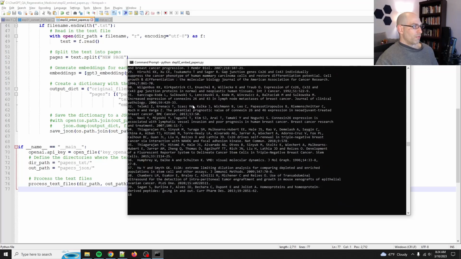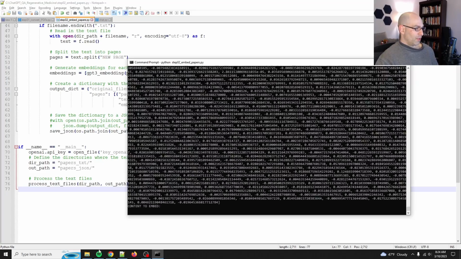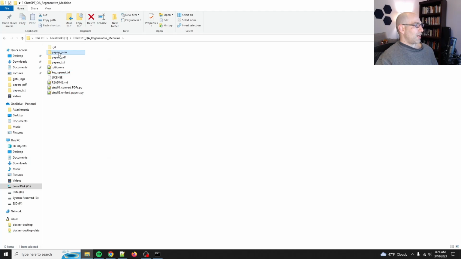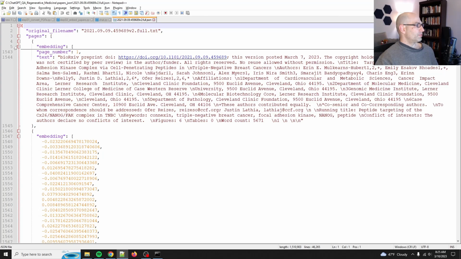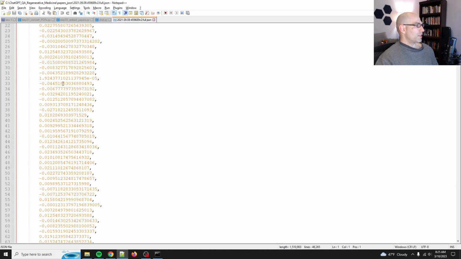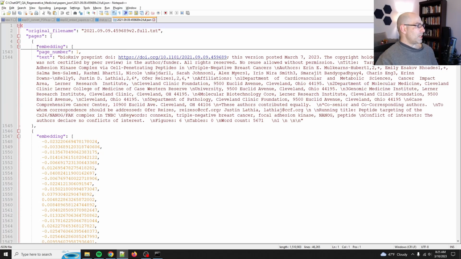That still seems, oh no, it's just that fast. Look at that. All right, so let's take a look at the output. So for each page, we get embedding, page number, text, embedding, page number, text.